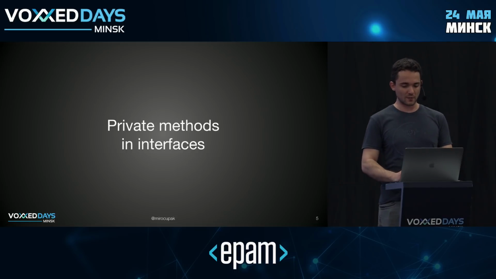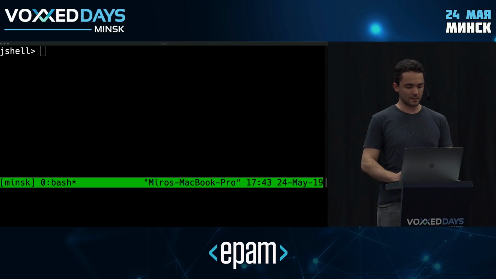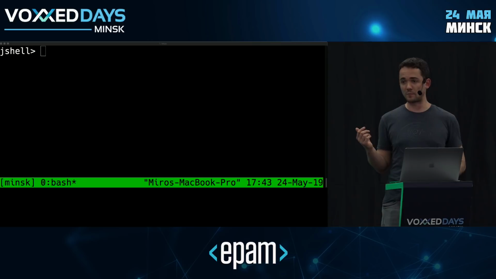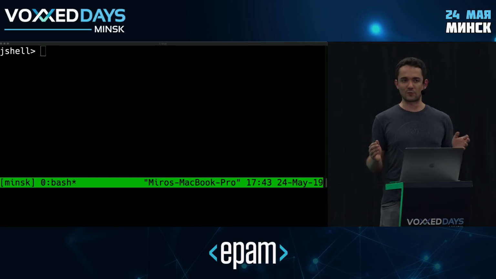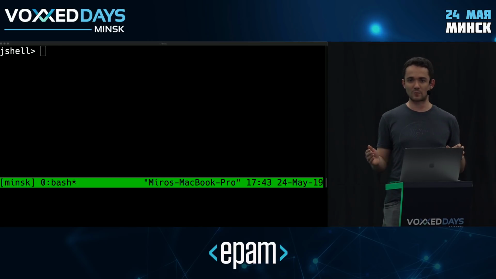So let me just switch to my terminal here, and let's take a look at the first feature, which is private methods in interfaces. So what you're seeing here is JShell. I'm actually running JShell from OpenJDK 12. And I know that this is a big room, so if there are any issues with readability, like font size or anything like that, please do let me know.